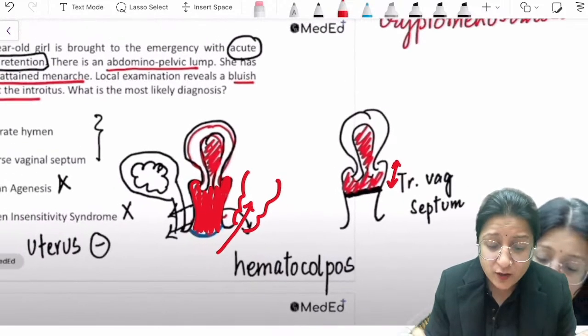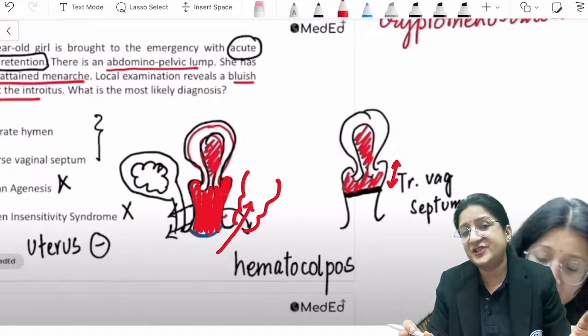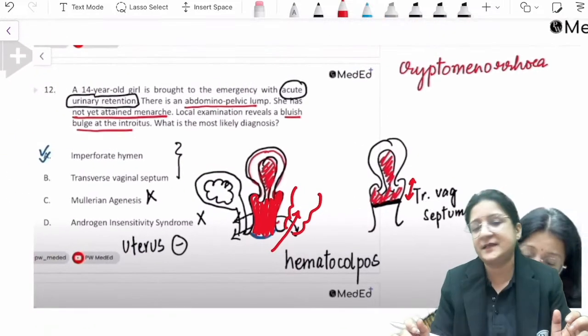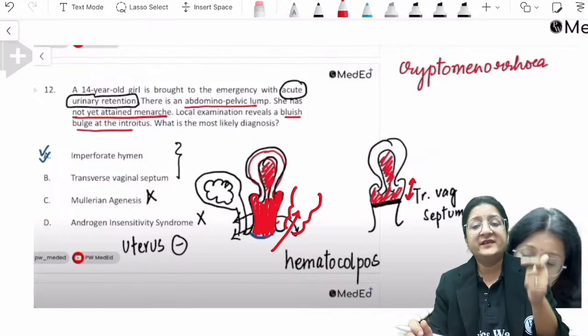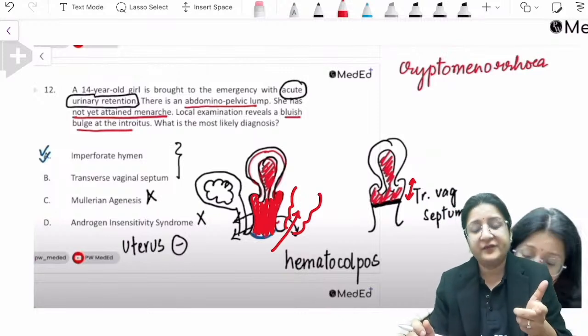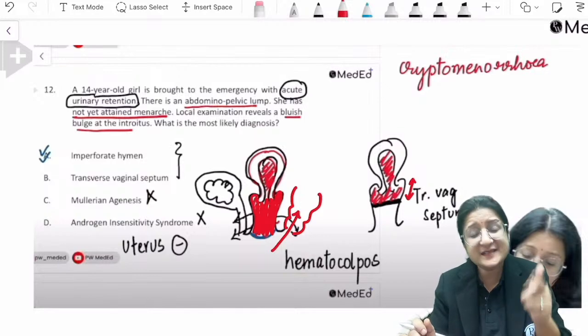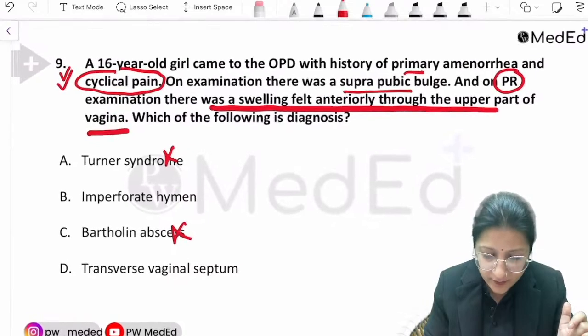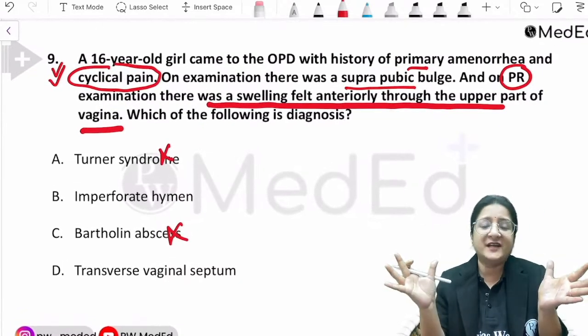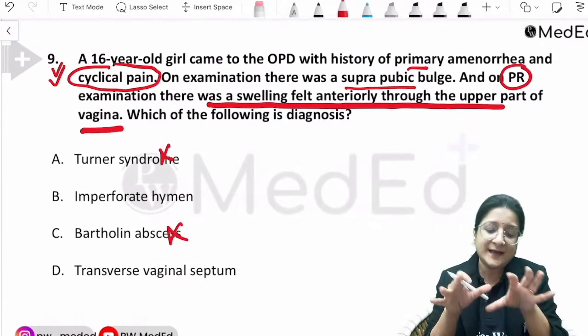All right, so they had not mentioned about the bluish bulge at the introitus. They became tricky this time. Okay, this is the third time in a row that they're asking question on imperforate hymen or transverse vaginal septum, and this time they changed it a bit. Okay, how they changed it? They didn't mention about a bluish bulge at the introitus.